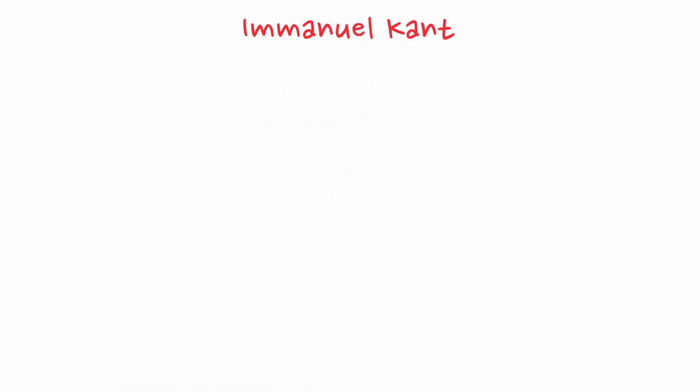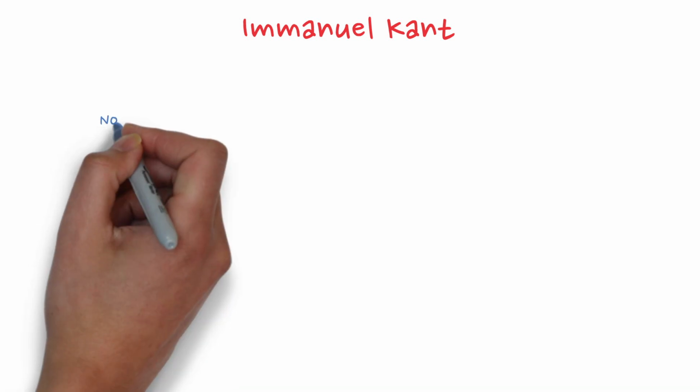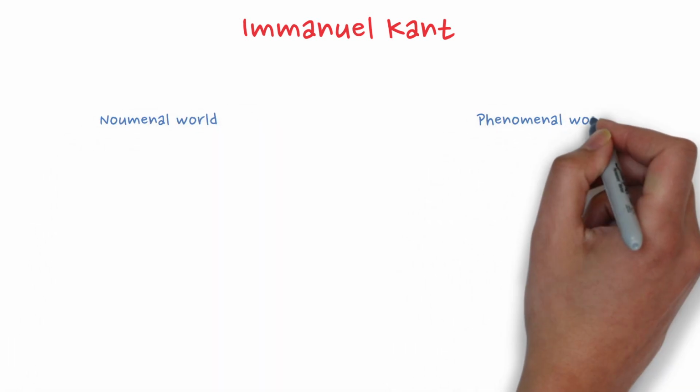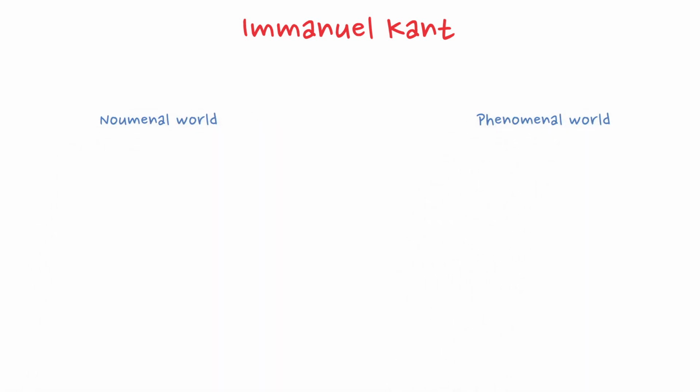Today, we're diving into one of the distinctions in Immanuel Kant's philosophy, the noumenal and phenomenal world. How does Kant address the age-old problem of correspondence between our knowledge and reality? To understand Kant's distinction, we need to recognize the problem he's trying to solve.